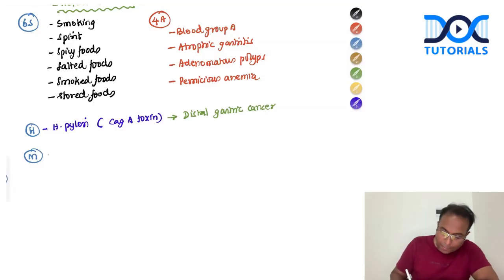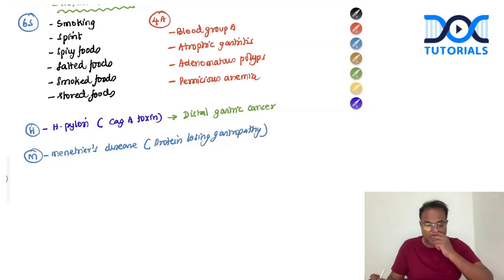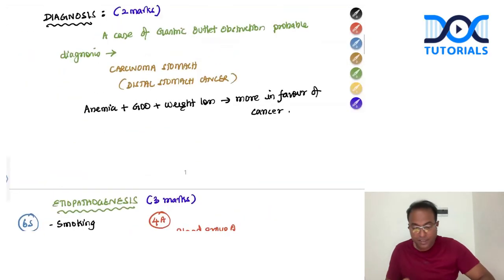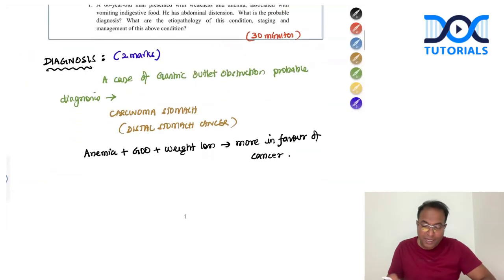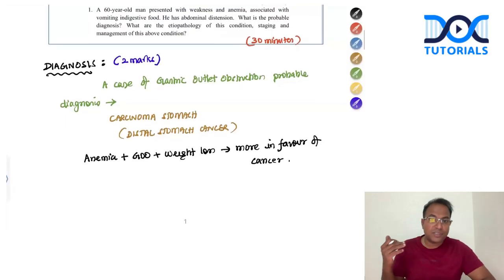And what does M stand for? Menetrier disease. In the bracket, you can write protein-losing gastropathy. So this is a history. Clinical features are already given in the history, so they are not asking what are the clinical features of cancer stomach. No need to write and waste time on writing the clinical features.